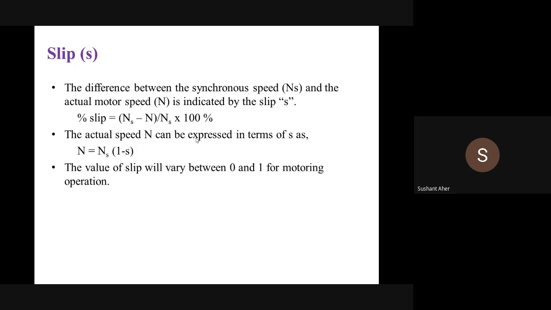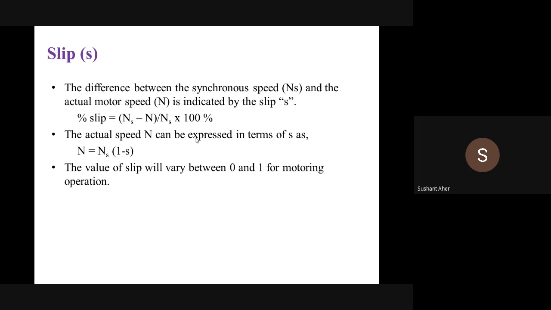The value of this slip varies from 0 to 1 for forward motoring operation. If the slip increases beyond 1, it becomes 2, or if it is less than 0, then the machine operates in the regenerative braking mode or the generating mode.